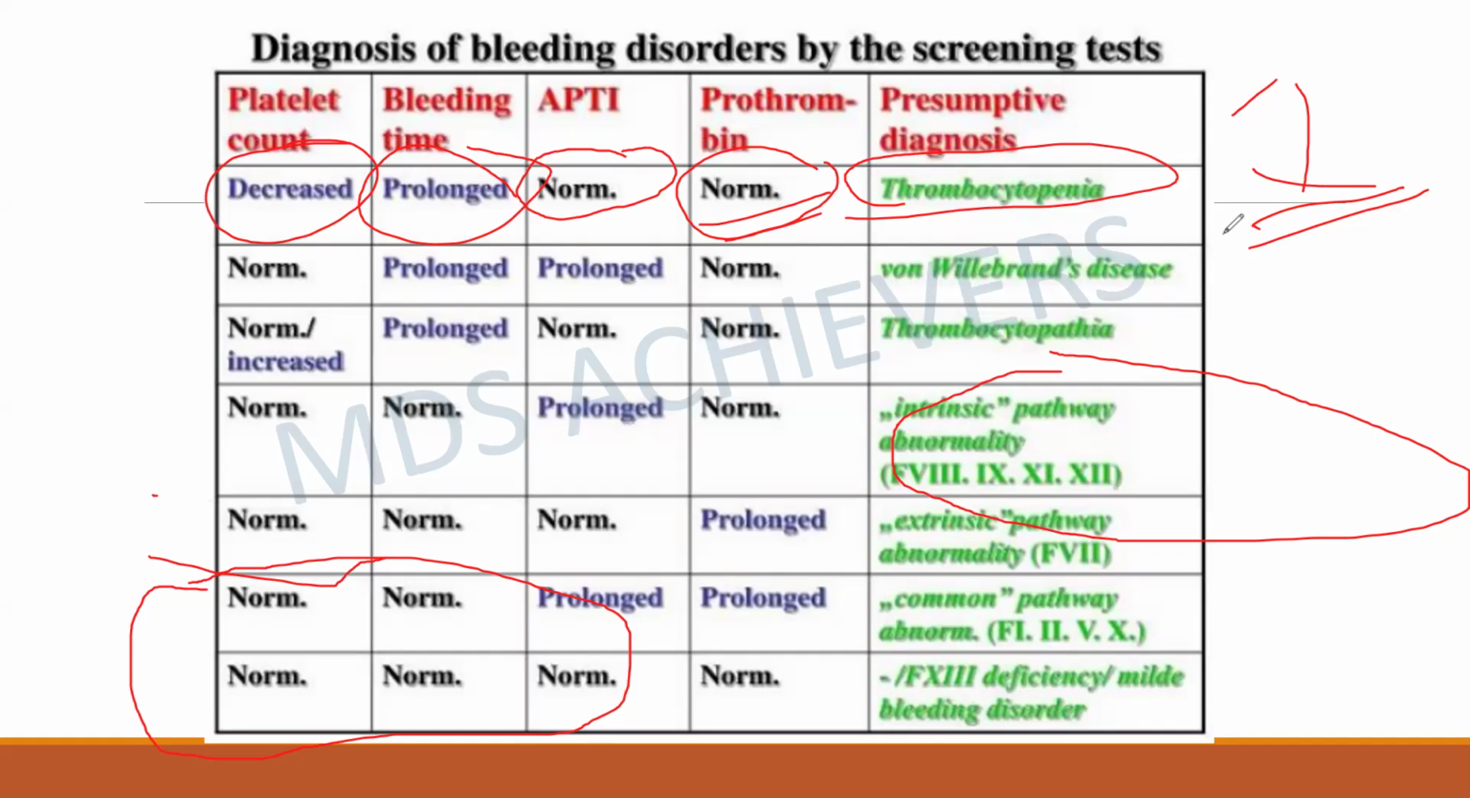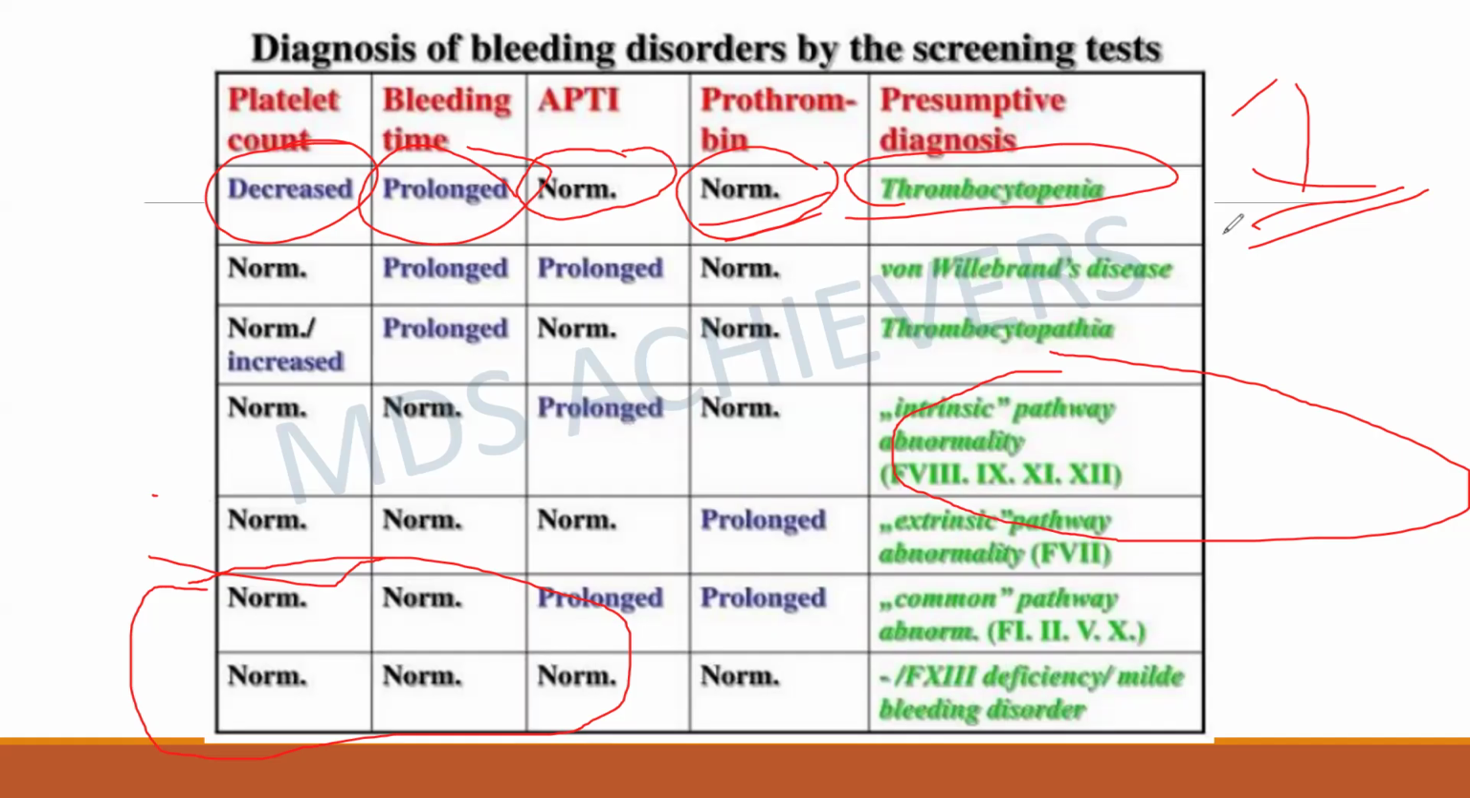So these are the presumptive diagnoses. If the platelet count is normal, but bleeding time is prolonged and activated partial thromboplastin time is prolonged, but prothrombin time is normal, then it comes under von Willebrand disease. Whereas in thrombocytopenia, bleeding time is prolonged with normal prothrombin time.